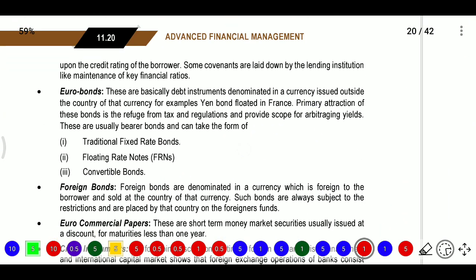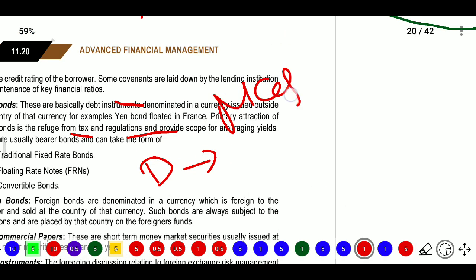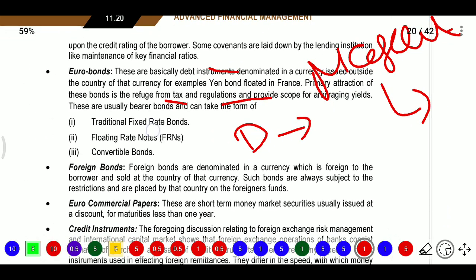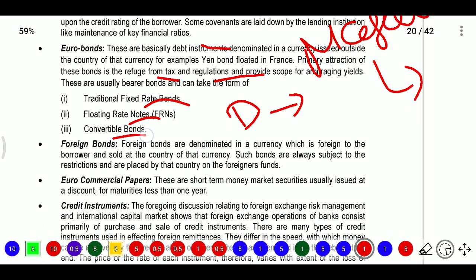Next, another one will be Euro bonds. Euro bonds are basically debt instruments denominated in a currency issued outside the country of that currency. So here we have a debt instrument denominated in a currency other than the home currency, that is, a bond floated in France. The primary attraction of these bonds is freedom from tax or regulations, and they provide scope for arbitrage. These are also known as masala bonds, where we can issue in another country at different rates. They can be traditional fixed rate bonds, floating rate notes or convertible bonds.